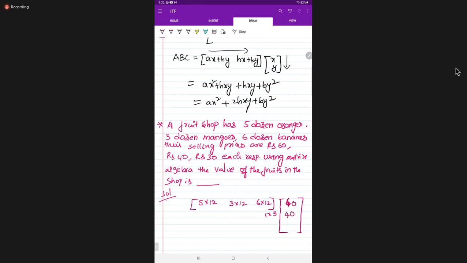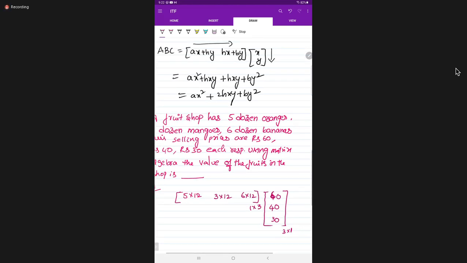Students, understood what I'm telling? Why I'm writing like this: here 3 columns, and there 3 rows, 1 column. Then only matrix multiplication is possible. If you write both in one column or both in one row, matrix multiplication is not possible. You can write the first one in a column or the second in a row, but one must be column wise and one row wise. 3 is equal to 3. Now multiply this one.